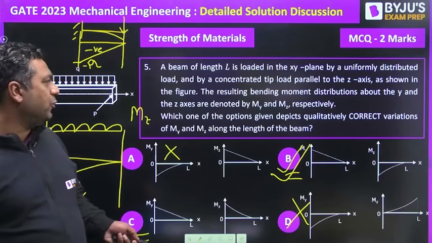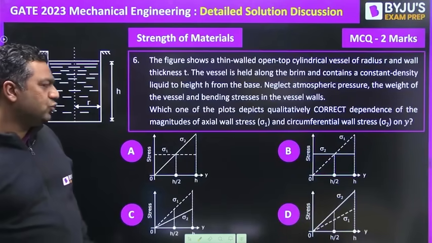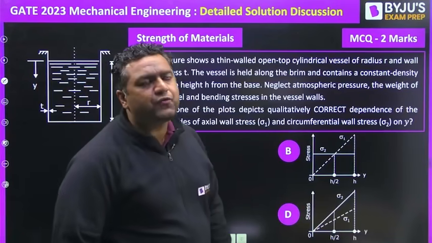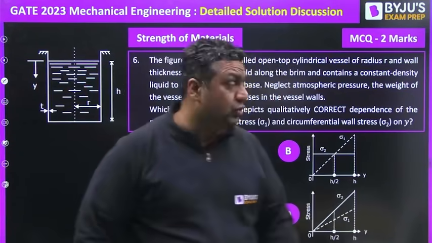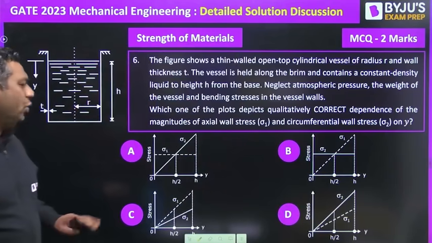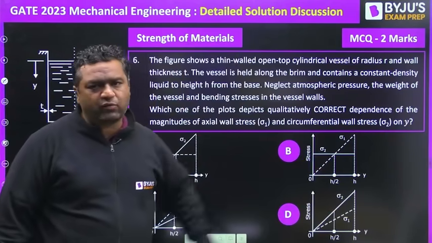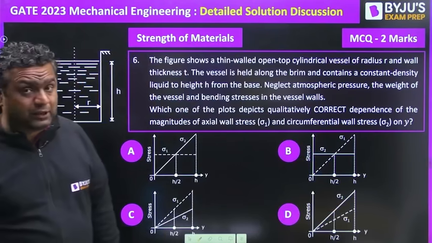This is an MCQ, one option is correct. Moving further to question number 6. This type of question was asked in GATE 2011 from the thin cylinder. So here a similar question is there, only this time they have asked in the form of curvatures. This was an MCQ of 2 marks.